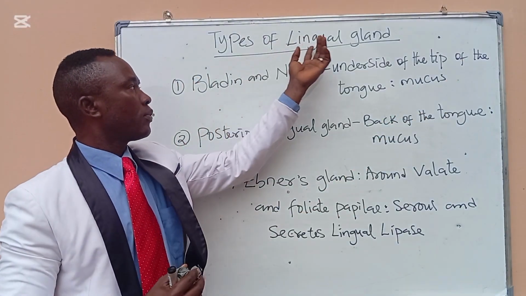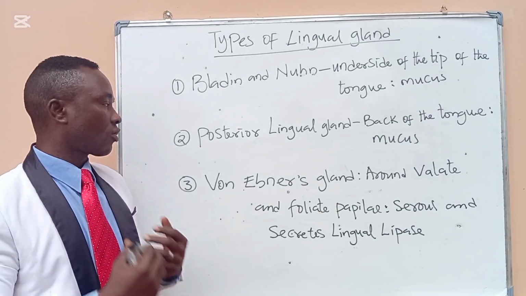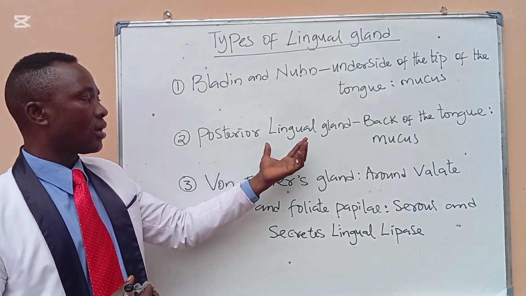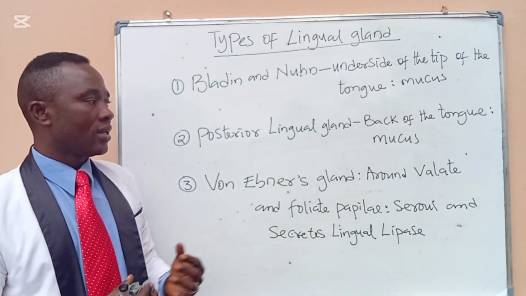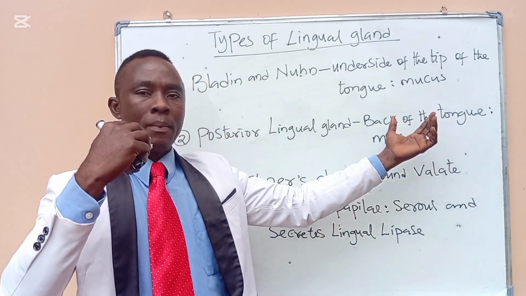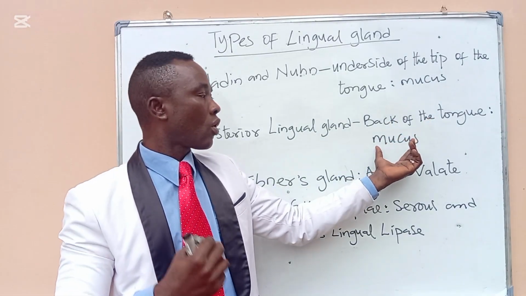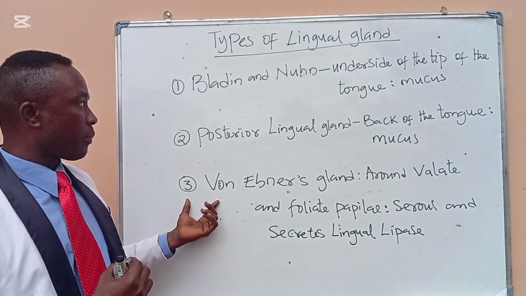Then the second type is the posterior lingual gland. It is located at the under part of the back of the tongue. It secretes mucus saliva.